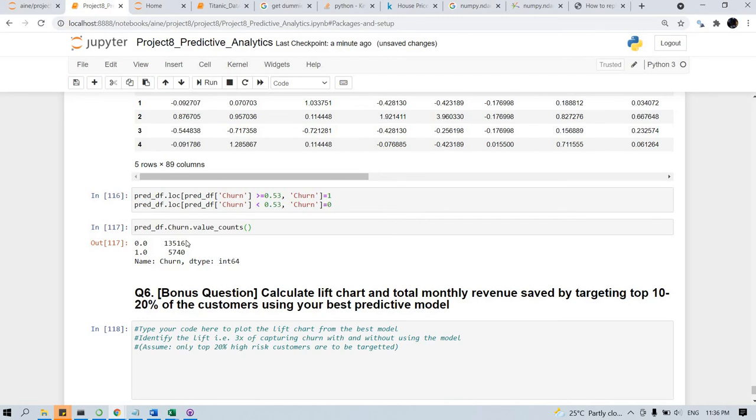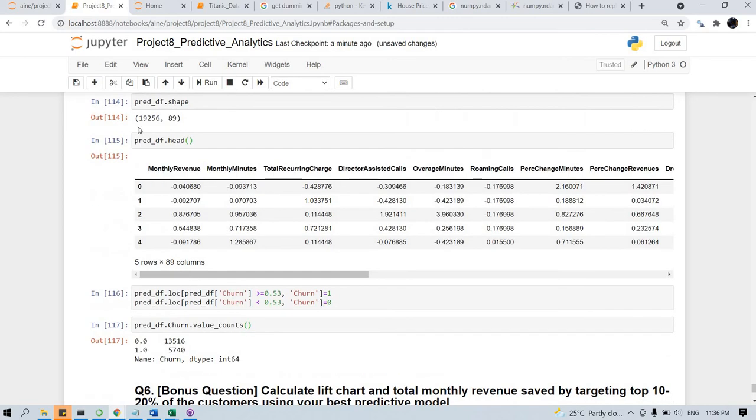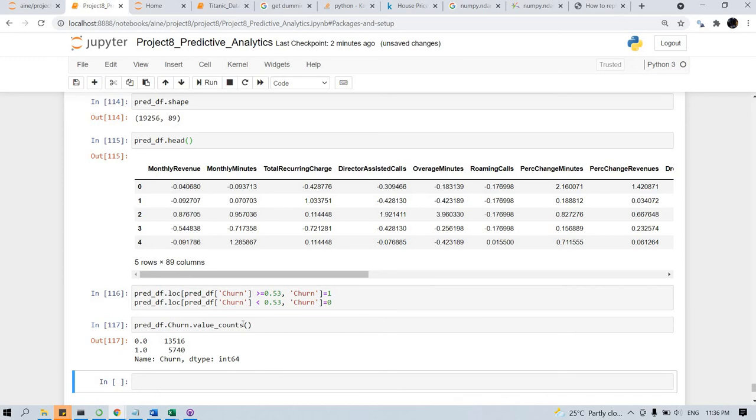So according to this prediction, out of 19,256 customers, 13,556 customers would be retained. The model is predicting that 13,556 customers won't leave the company, and 5,740 customers may leave the company. So we'll try to find out who all those persons are.